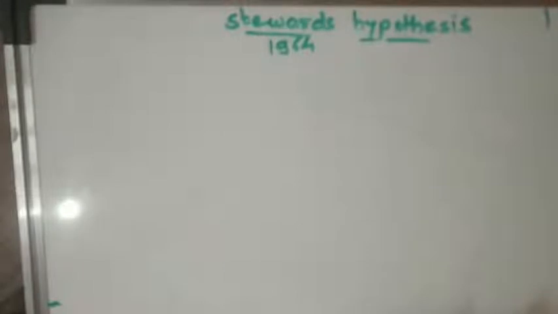He proposed the hypothesis to explain the mechanism of opening and closing of stomata, and according to him, starch and inorganic phosphate, that is PO4, also written as capital P, small i, are converted into glucose 1-phosphate.